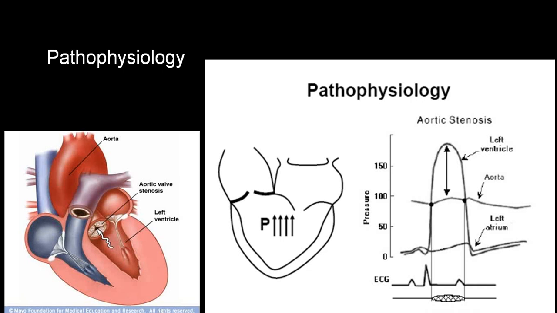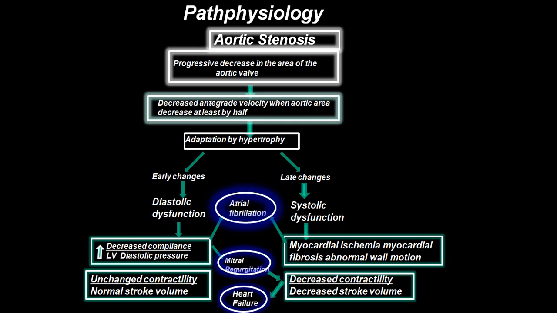If severity becomes more, then the left ventricle will be able to eject a very small quantity of blood. Because it is able to eject very little, the peripheral perfusion is markedly reduced. Blood supply to the coronary artery is also reduced. Because of that, you will start getting ischemic pains and myocardial ischemia, damage to myocardium, and it will give rise to diastolic as well as systolic dysfunction.